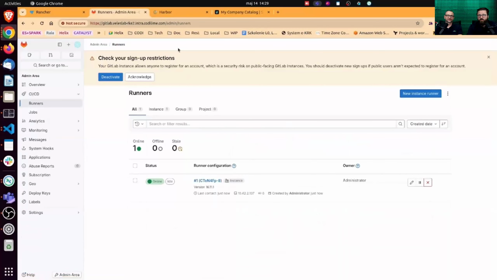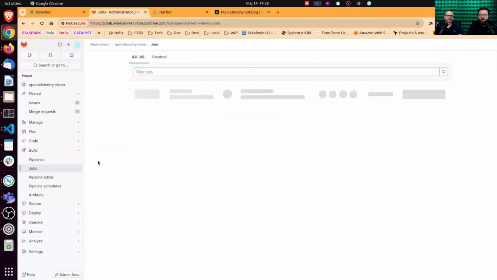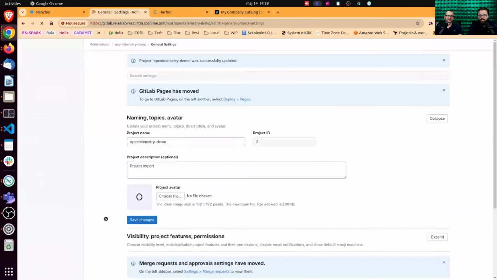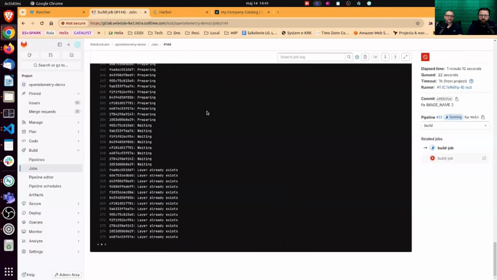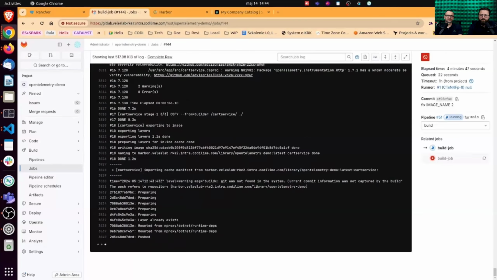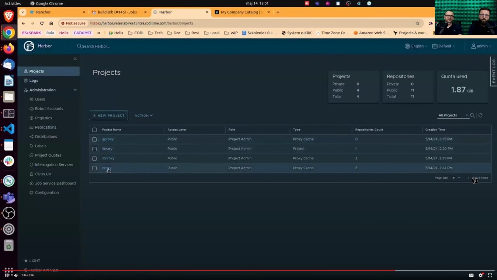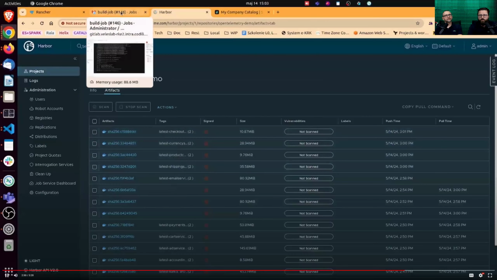Next, we have a runner online. So now we can import a project. This is our demo project being imported. Initial deployment on the main branch as well. Images are stored in our container registry, Harbor.